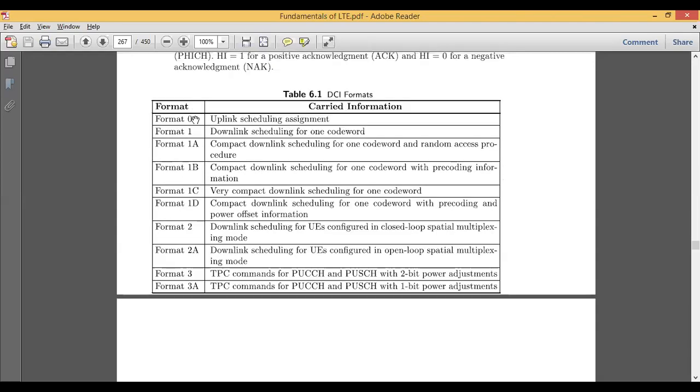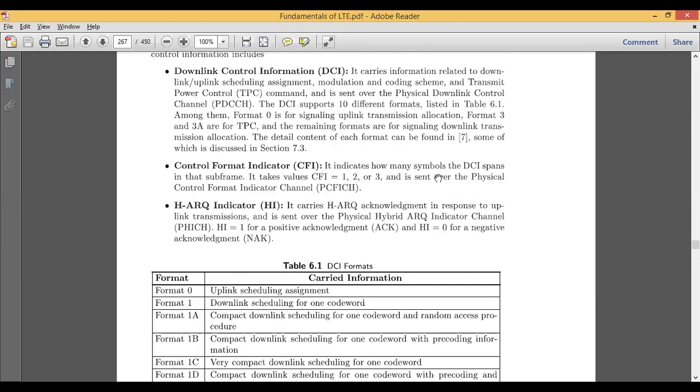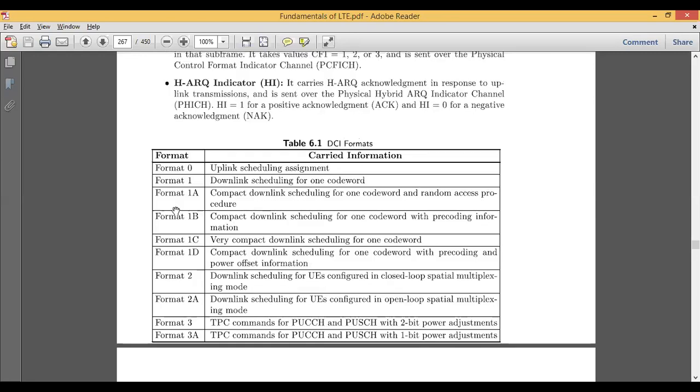You can see from format 0, 1, 1A, 1B, 1C, 1D, 2, 2A, 3, and 3A, all formats are carrying some of the other information shown in the table. The control format indicator is used to indicate how many symbols this DCI will span in that particular format. If this CFI is sent over the physical control format indicator, it can take any value, either 1, 2 or 3, based on the format. Based on the given number it will work.